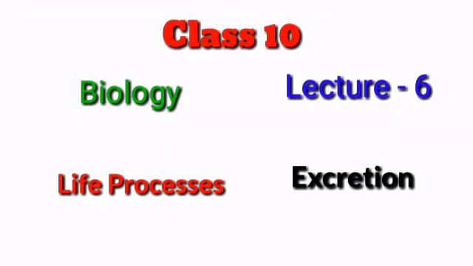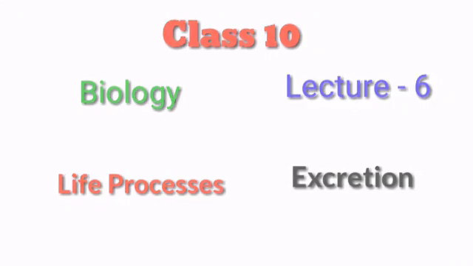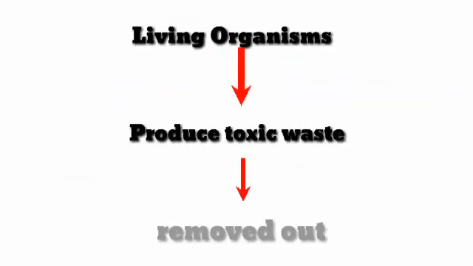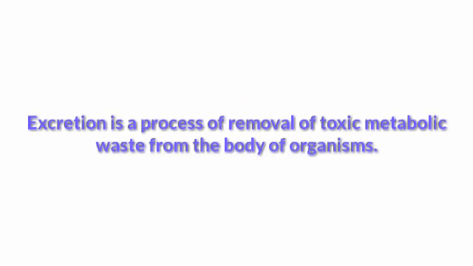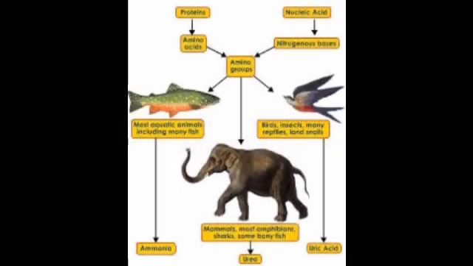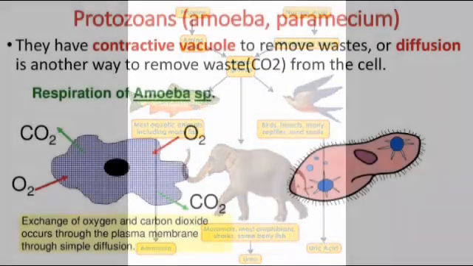Children, today we will study about the life process, excretion. Organisms produce waste products in their body as byproducts of metabolic activities. These are toxic and have to be removed out. Excretion is a process of removal of toxic waste from the body of organisms. Excretory waste in the animals are mainly nitrogenous products like urea, uric acid, ammonia, etc.